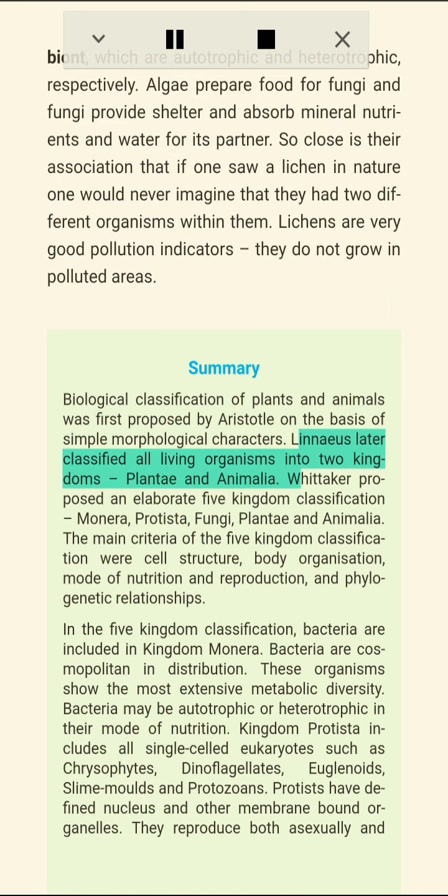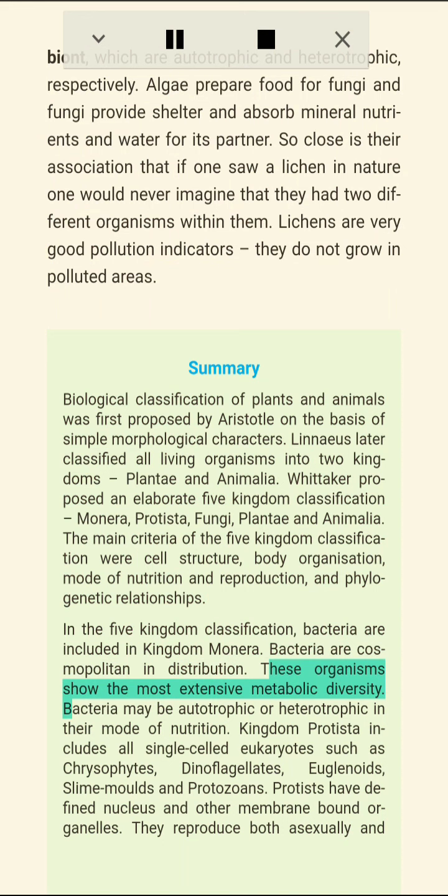Summary. Biological classification of plants and animals was first proposed by Aristotle on the basis of simple morphological characters. Linnaeus later classified all living organisms into two kingdoms, Plantae and Animalia. Whittaker proposed an elaborate five-kingdom classification: Monera, Protista, Fungi, Plantae and Animalia. The main criteria of the five-kingdom classification were cell structure, body organization, mode of nutrition and reproduction, and phylogenetic relationships. In the five-kingdom classification, bacteria are included in Kingdom Monera. Bacteria are cosmopolitan in distribution.